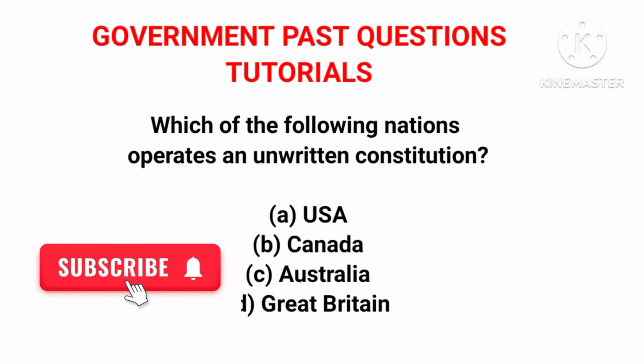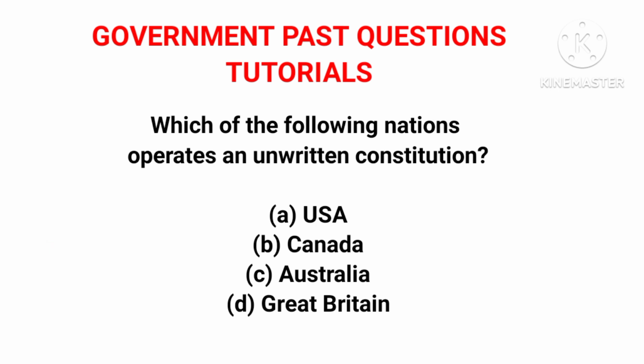Question 23: which of the following nations operates an unwritten constitution? Option A, USA; B, Canada; C, Australia; and D, Great Britain. I believe you already know what an unwritten constitution is. An unwritten constitution is a constitution that is not embodied in a single document.